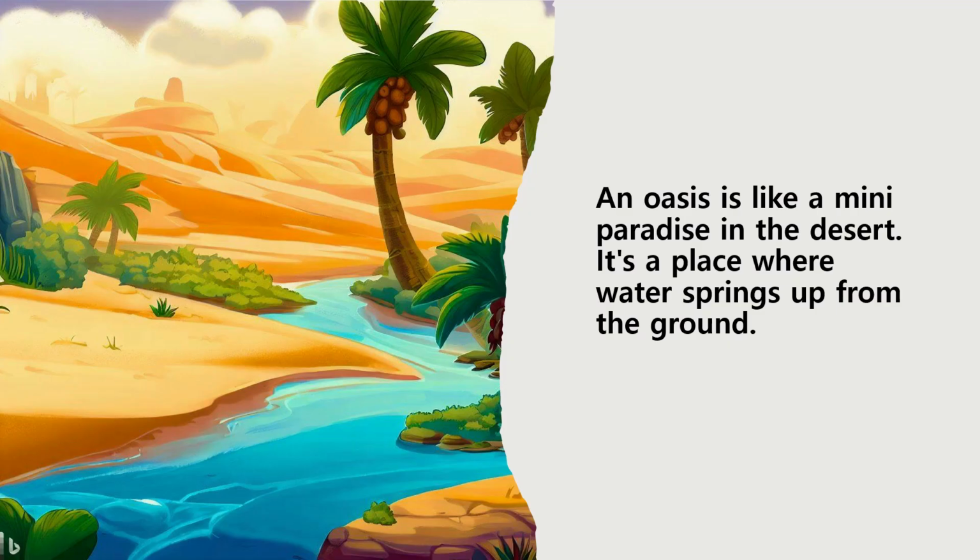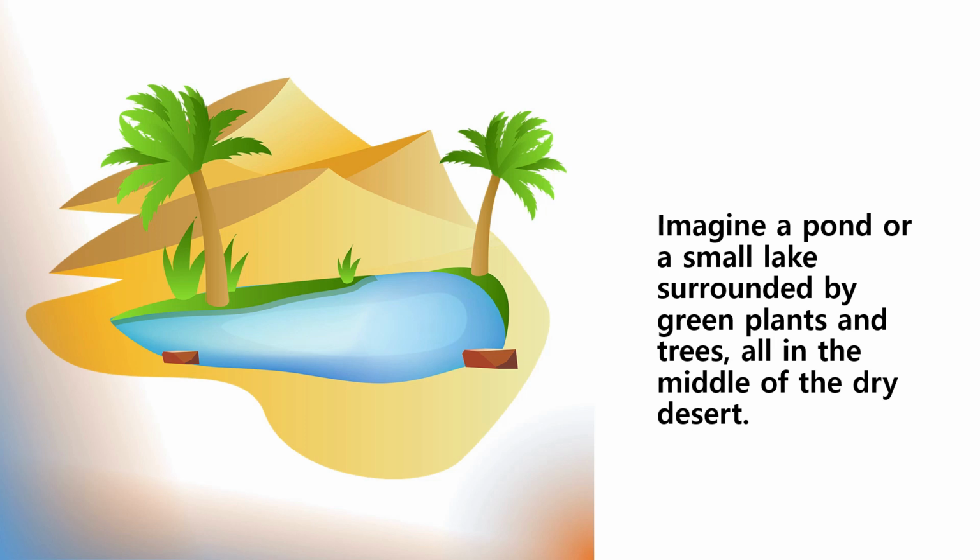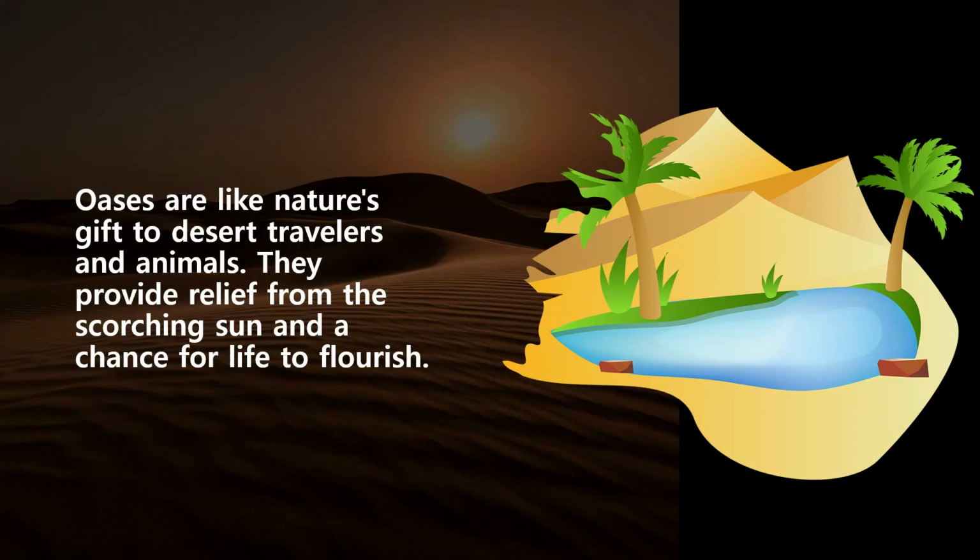An oasis is like a mini paradise in the desert. It's a place where water springs up from the ground. Imagine a pond or a small lake surrounded by green plants and trees, all in the middle of the dry desert. Oases are like nature's gift to desert travelers and animals. They provide relief from the scorching sun and a chance for life to flourish.